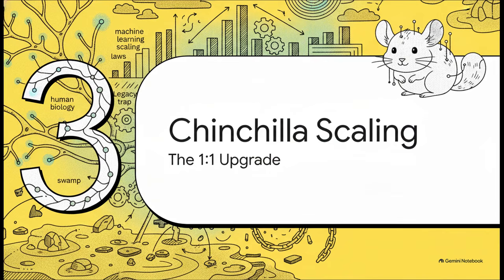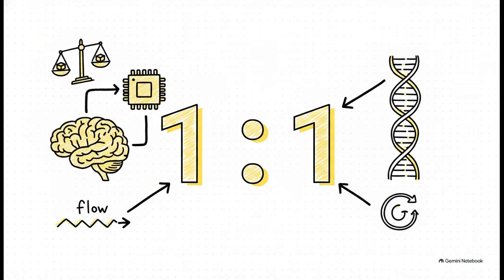Section 3. The chinchilla scaling upgrade. So how do you escape this legacy trap? The system actually requires a self-preservational upgrade, one that applies machine learning scaling laws directly to your biology. We're talking about the strict compute-optimal chinchilla scaling laws, co-authored by Tom Hennigan back in 2022. These laws mathematically dictate that model parameters and training tokens must scale in a perfect 1-to-1 ratio. This framework applies that exact law as a strict thermodynamic guardrail for human biology to achieve symmetrical parity.